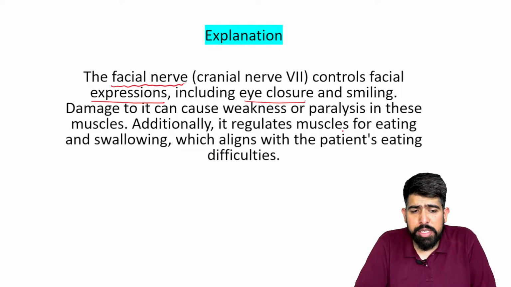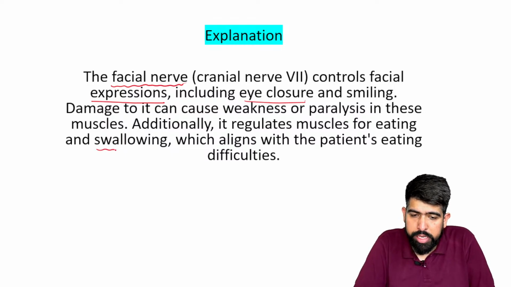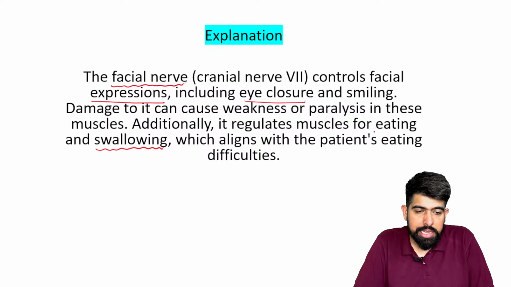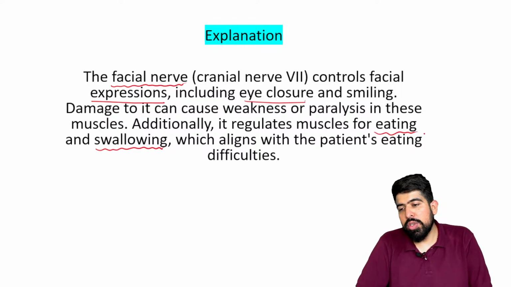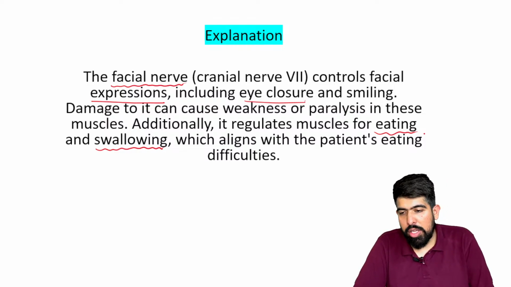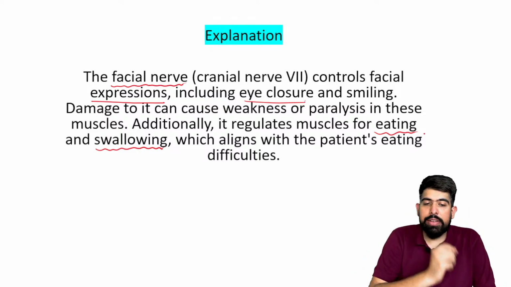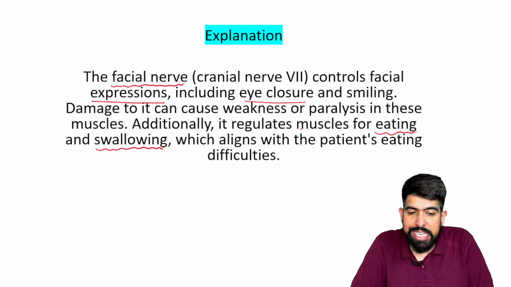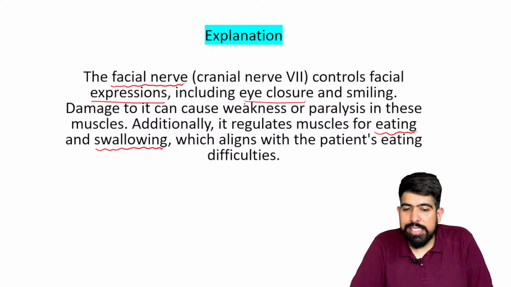Additionally, it regulates the muscles for eating and swallowing. This aligns with this patient's eating difficulty, so this is your seventh cranial nerve.